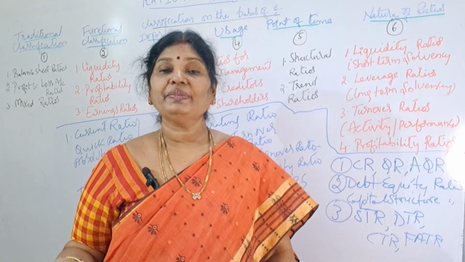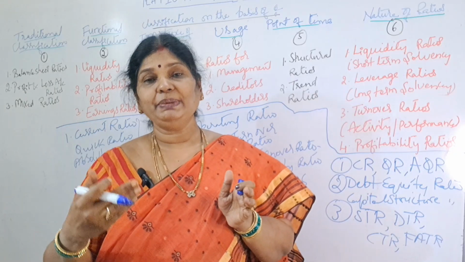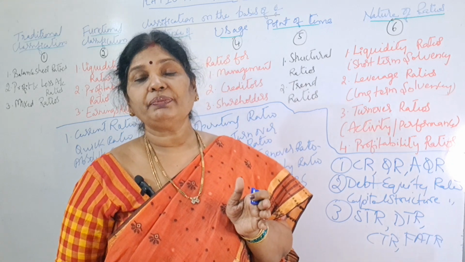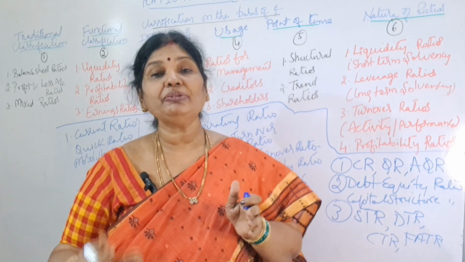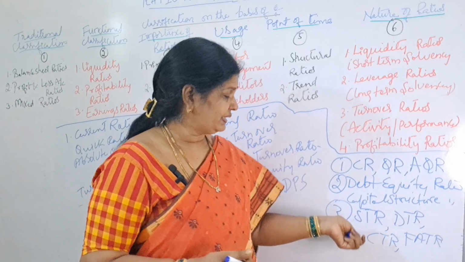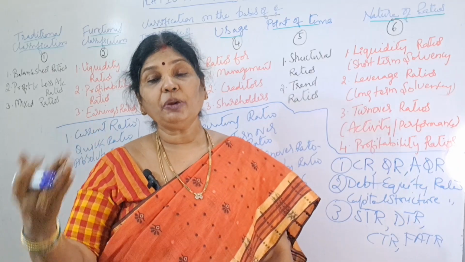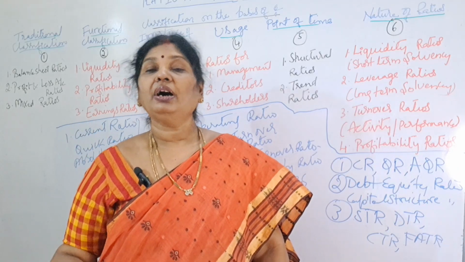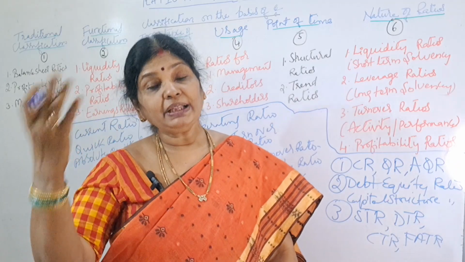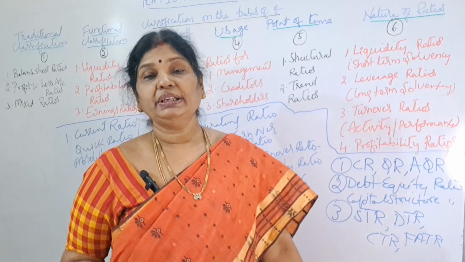Debtors turnover ratio, in how many days we can collect our debts from our debtors, means to whom we have sold our goods on credit basis. So from them, in how many days we can collect? We can check only through debtors turnover ratio. Next, creditors turnover ratio. What is the meaning of creditors turnover ratio? Means from whom we have purchased our raw materials or goods on credit basis. So in how many days we can repay their amounts, we can come to know through creditors turnover ratio.